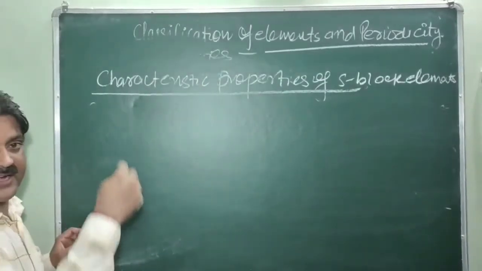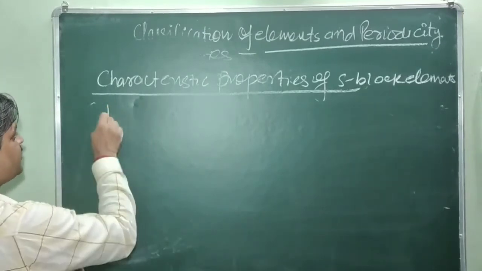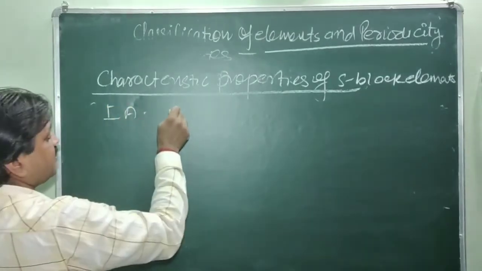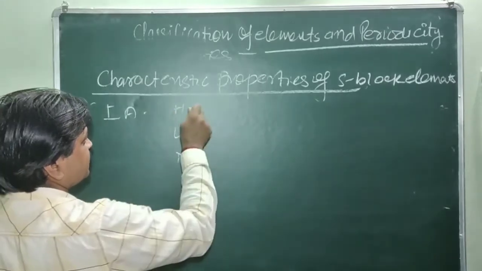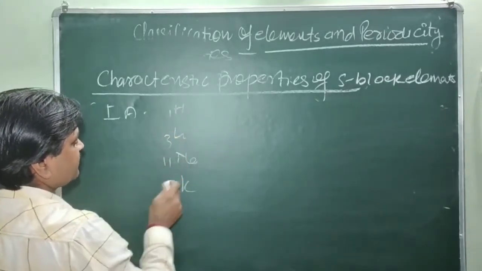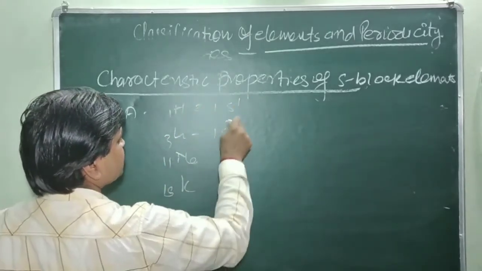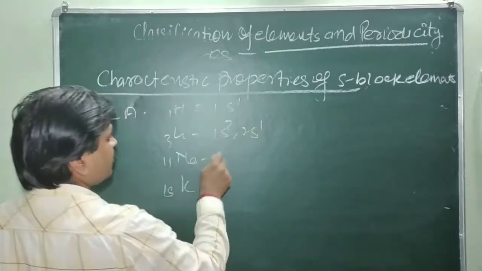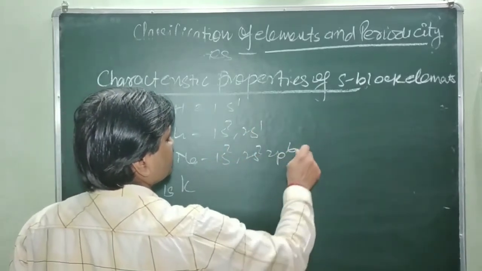I am not writing the electronic configurations of all the elements, you can do it yourself. Just like the first elements: hydrogen, lithium, sodium, potassium. These are 1, 3, 11 and then 19. These are 1s1, 1s2 2s1, 1s2 2s2 2p6 3s1.